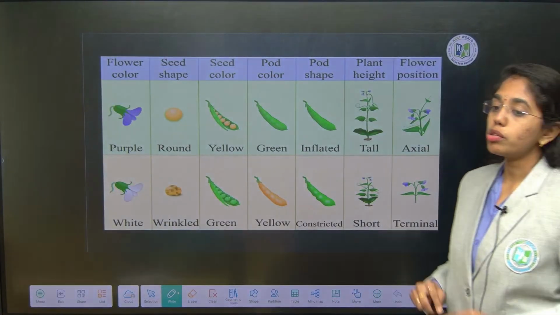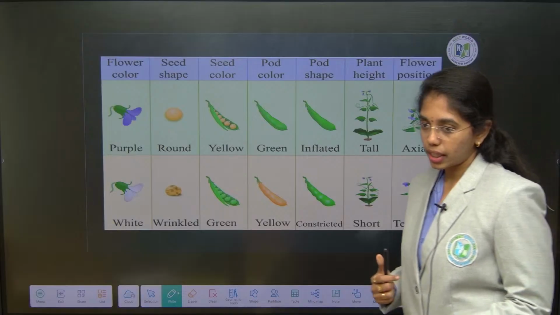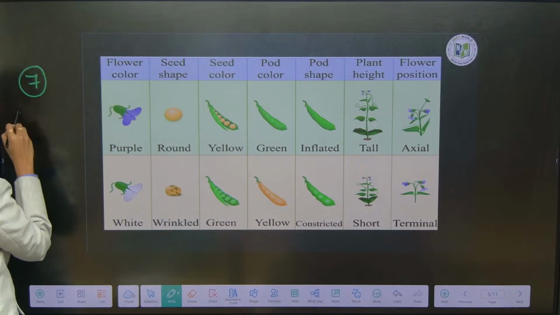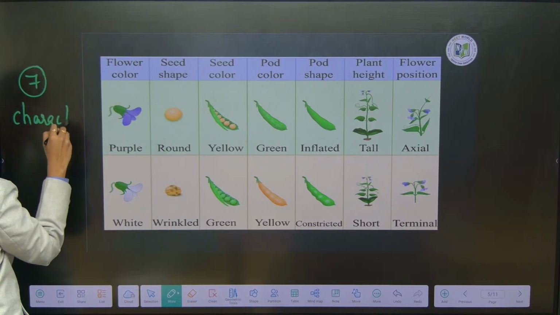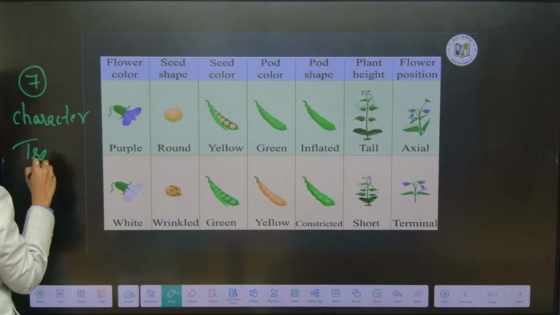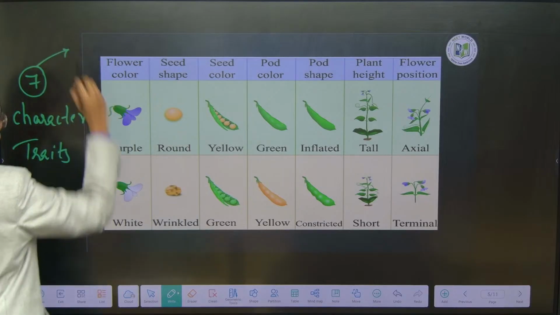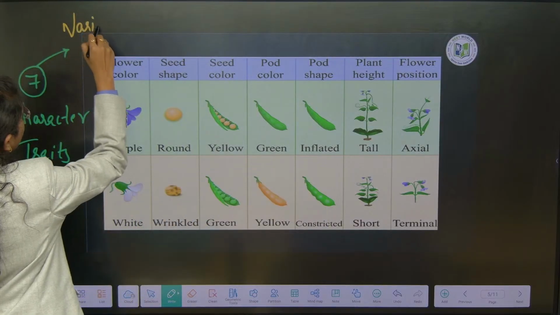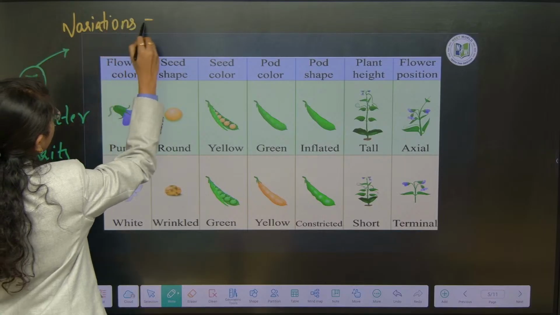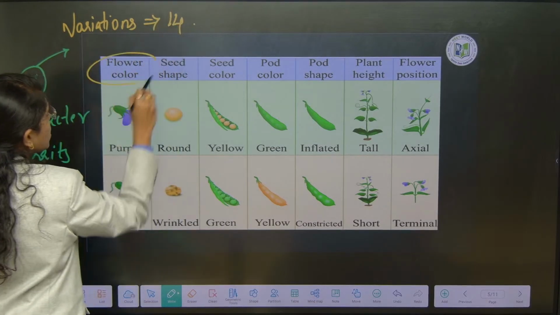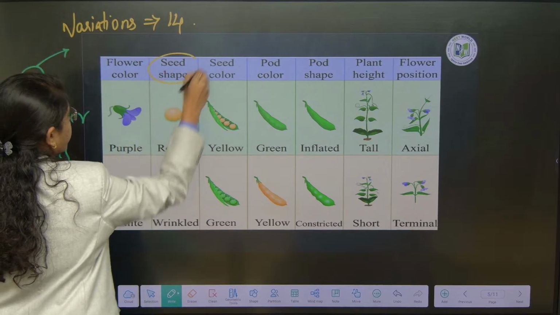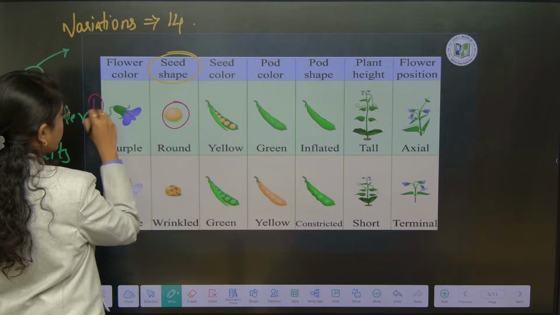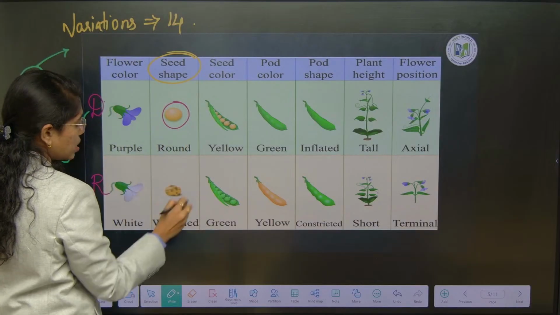Now, what are those 7 contrasting traits that he has taken? Remember, Mendel has taken how many characters? 7 characters or traits. How many variants or variations? 2 variations each, so in total variations are 14. First is, let us suppose, seed shape. Seed shape, round is dominant and wrinkled is recessive.